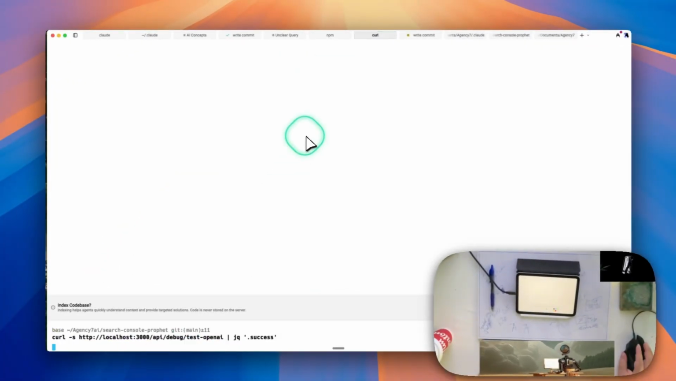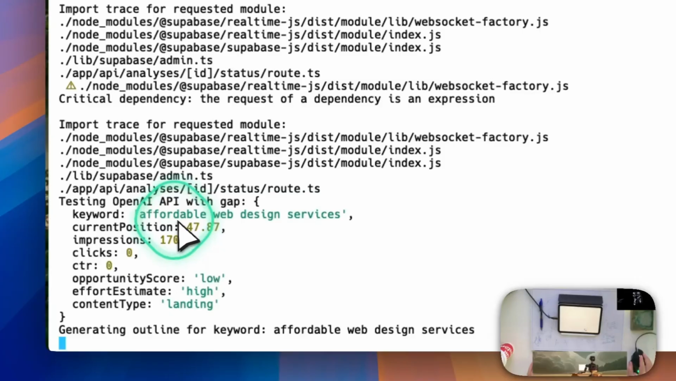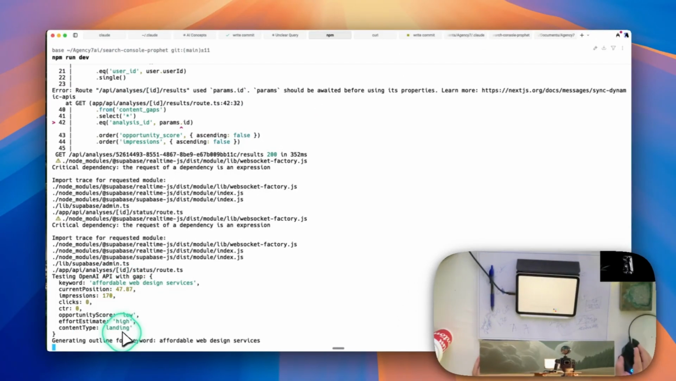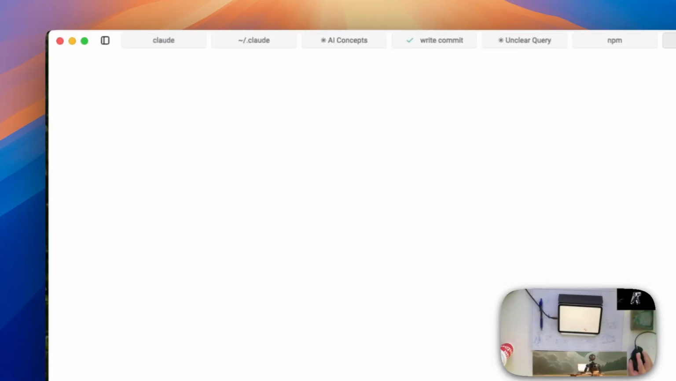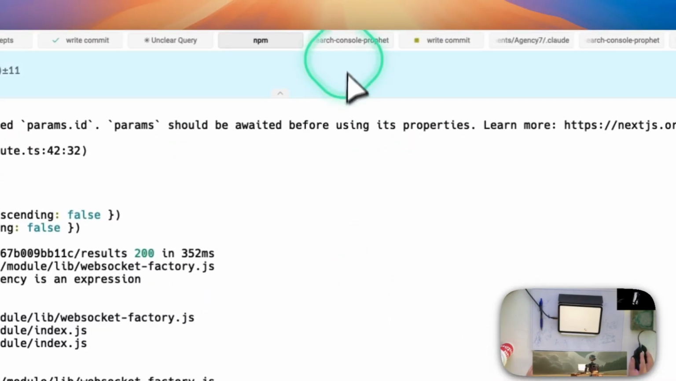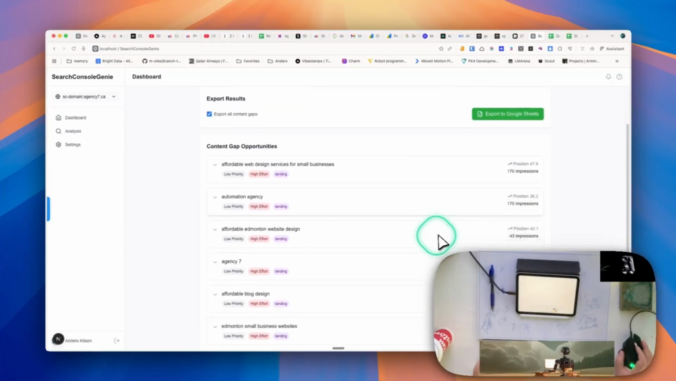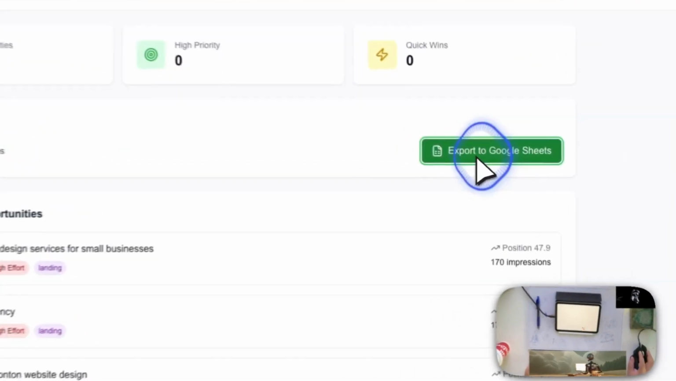It's looking a little more hopeful because it's not responding right away. And it's saying testing OpenAI with Gap. It says it's generating an outline for the keyword affordable web design services. It says true, success. Okay, so now if that's correct, if we go here, it should do a batch for all of these.